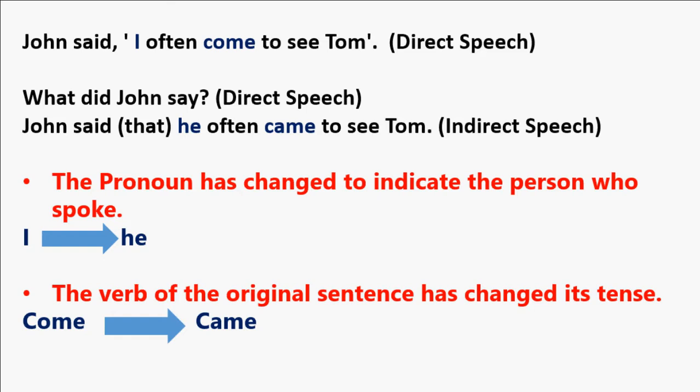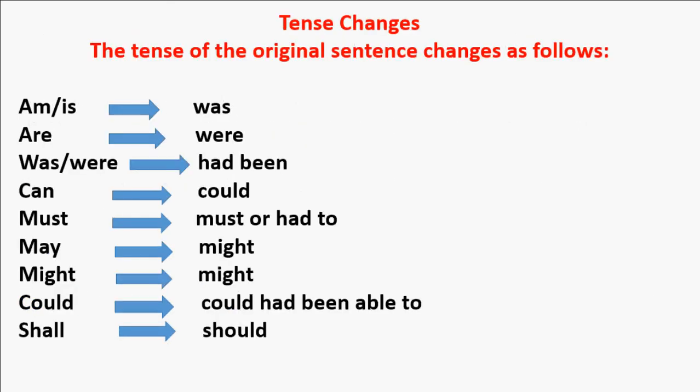Let's look at how different tenses change in reported or indirect speech. Let's start with the verbs to be and modal verbs. Tense changes. The tense of the original sentence changes as follows.